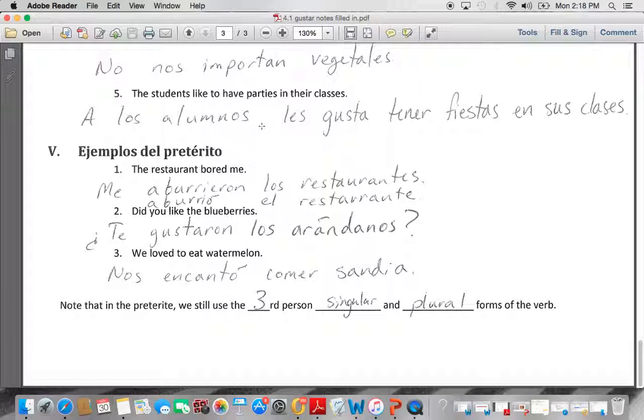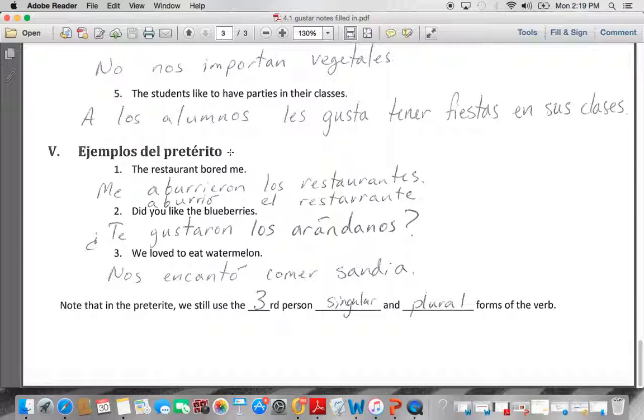The students like to have parties in their classes. This is in their classes, en sus clases. A los alumnos les gusta tener fiestas en sus clases. So the students is a los alumnos. Les gusta, it is pleasing to them to have fiestas in their classes. Saying it backwards, having fiestas in their classes, it is pleasing to them. Les. Now to clarify the les, in front of the les, we put a los alumnos.